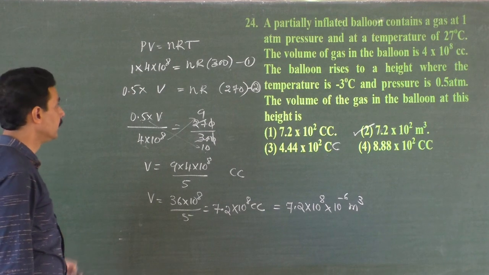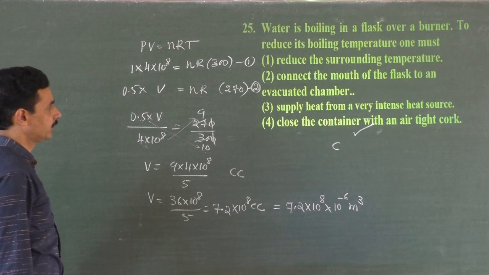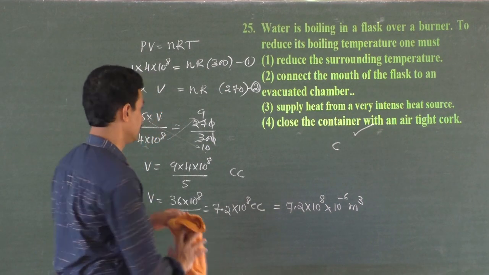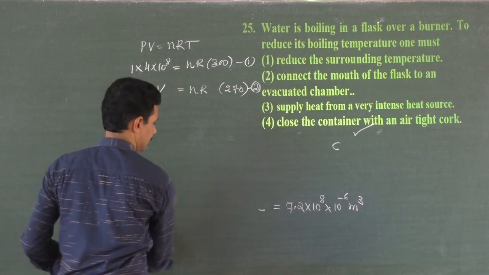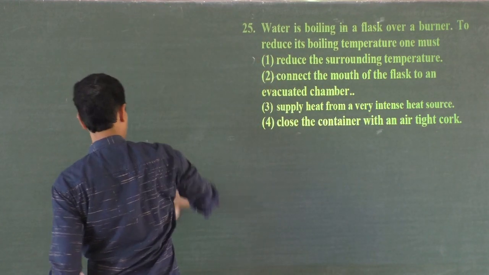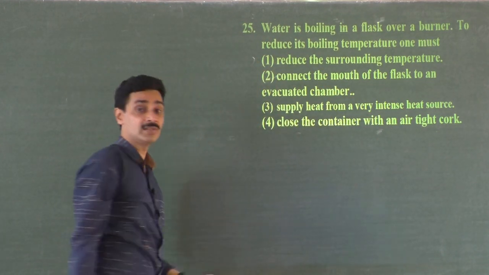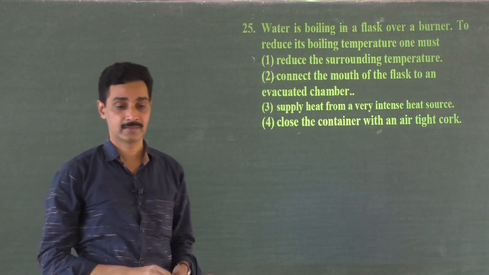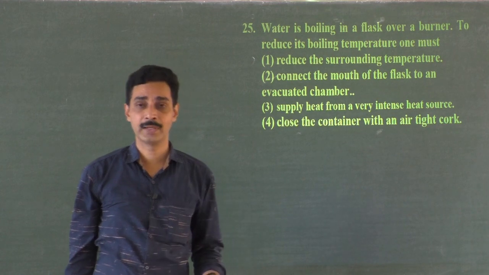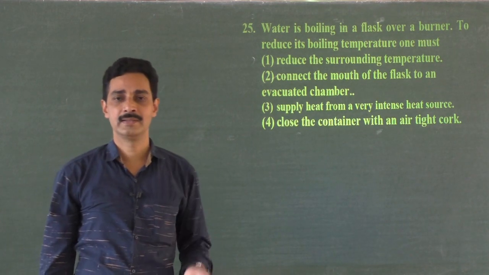Direct problem. 25. Water is boiling in a flask over a burner. To reduce its boiling temperature, one must. Yeah, we have to reduce the boiling temperature. Here you must know one thing. When pressure is applied, for liquids, the boiling point increases.